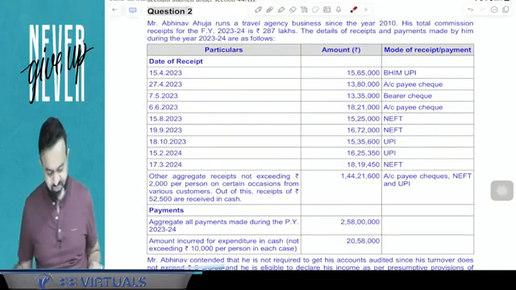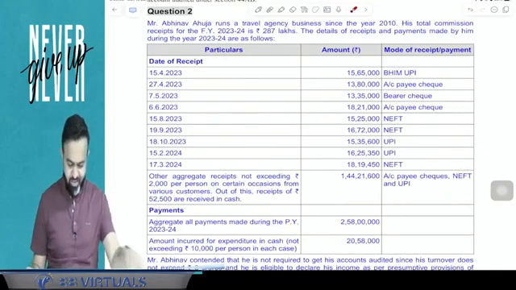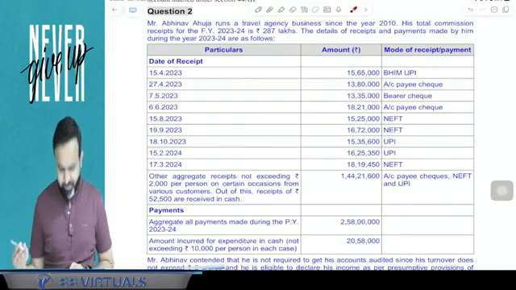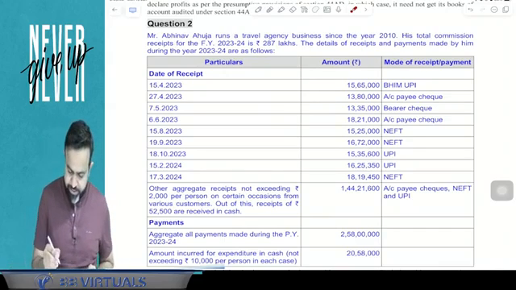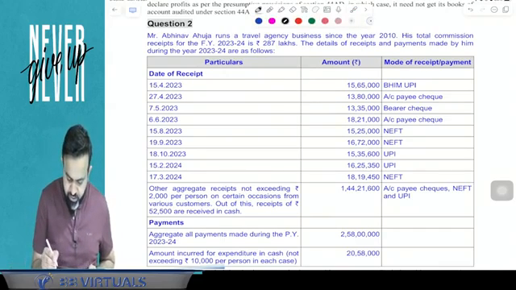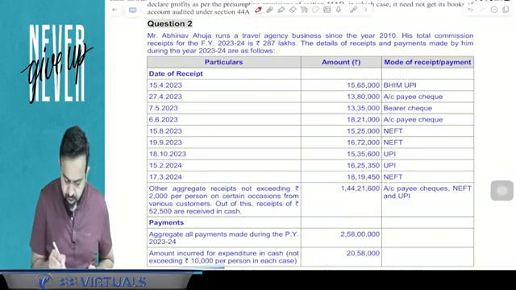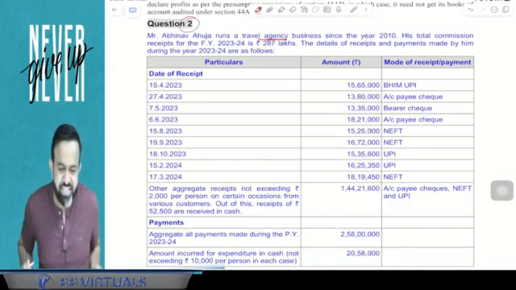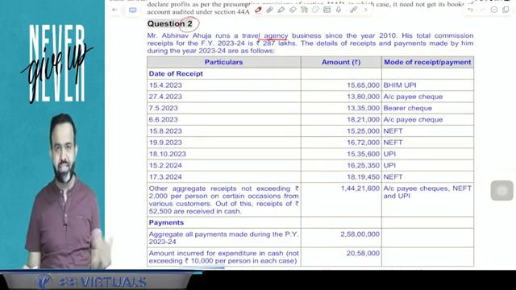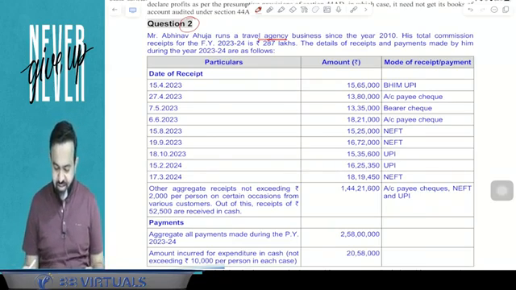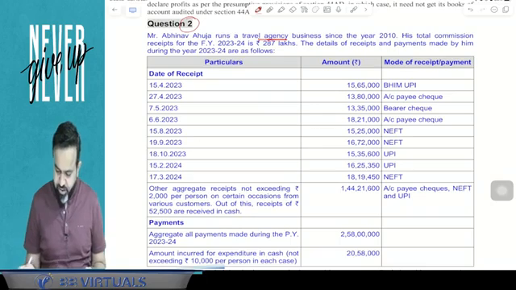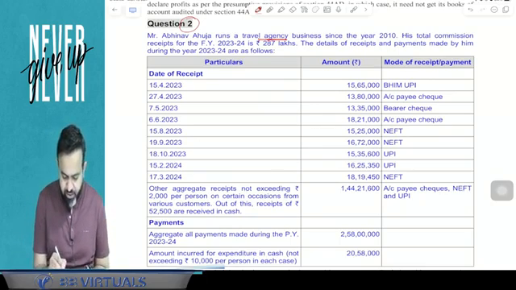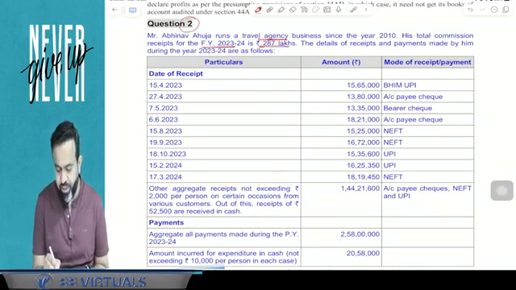Done. Now just check question number 2. What does question number 2 say? Mr. Abhinav Ahuja runs a travel agency business. So he is running the agency business. Agency means travel agency. Since the year 2010, his total commission receipt for the previous year 23-24 is 2.87 crore.